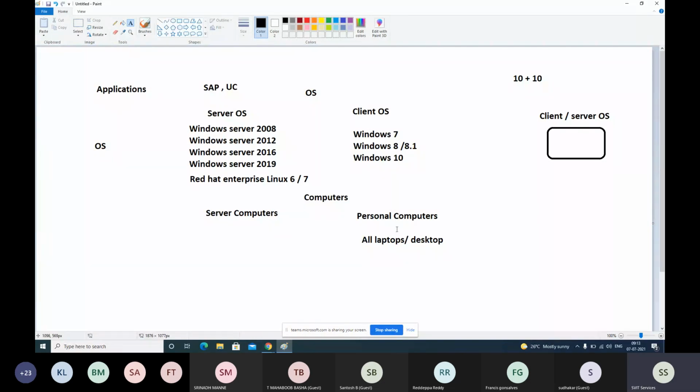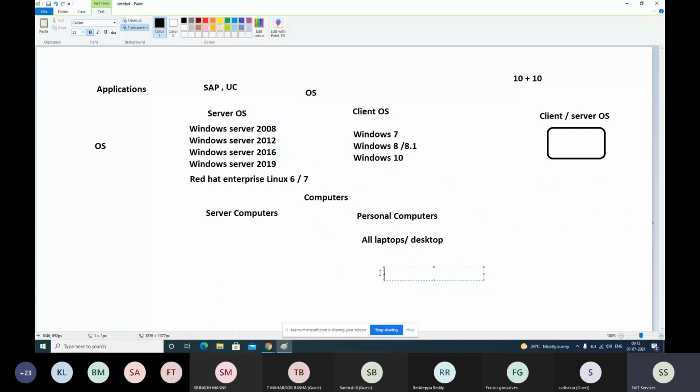Same as a personal computer, if you open that box, you will have a motherboard, RAM, CPU, hard disk, a lot of electrical components connected together to make a laptop or desktop, right? The server computer is the same way, but it will have a lot of capacity. On personal computers, we will see 16 GB RAM maximum. On server computers, there are computers with 6 terabyte RAM, and even 12 terabyte RAM. You can understand how fast they can work.